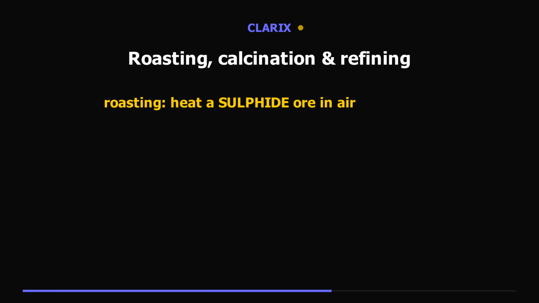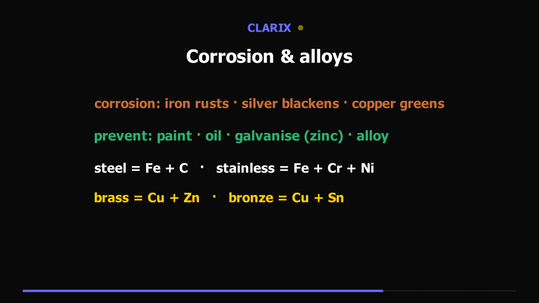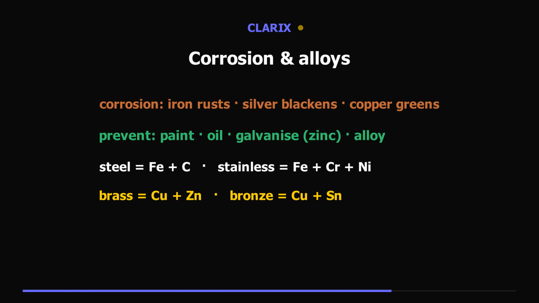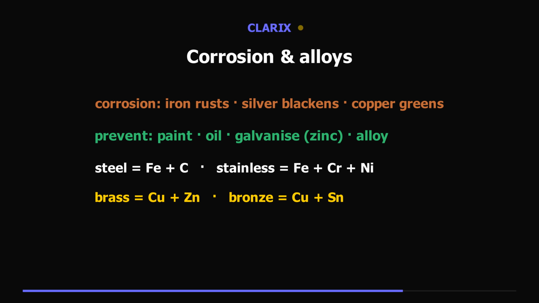Finally, protecting metals. Corrosion eats them away. Iron rusts, silver blackens, copper turns green. We fight it by painting, oiling, galvanizing, coating iron with zinc, and by making alloys. An alloy is a mixture of a metal with other metals or carbon. Alloys are harder and resist corrosion better. Steel is iron plus carbon. Stainless steel adds chromium and nickel. Brass is copper and zinc. Bronze is copper and tin.